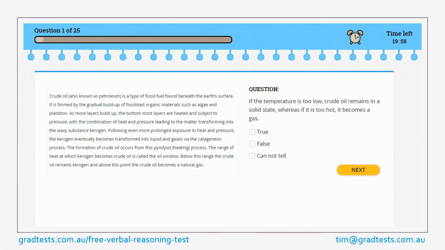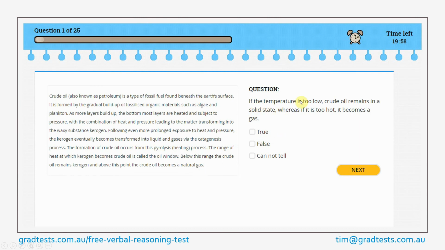Question here says, if the temperature is too low, crude oil remains in a solid state, whereas if it is too hot, it becomes a gas. So this answer is actually true. And the reason is because we see up here that kerogen is described as a waxy substance. Waxy implies solid. A gas is obviously a gas, and we see here natural gas down here.